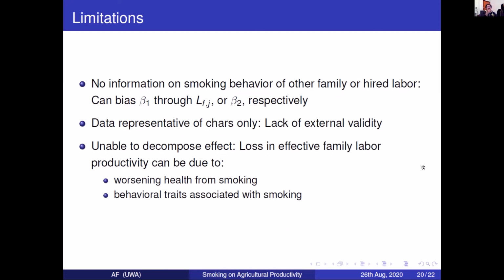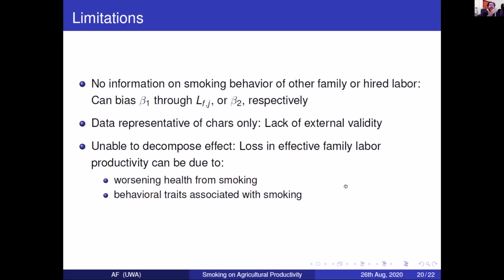Now, of course, this has a lot of limitations. For example, we did not have data on the smoking status of hired labor, or of other family members, for example the children who also work on the fields. Since we do not have that smoking status, we can have biases through beta 1 or beta 2.